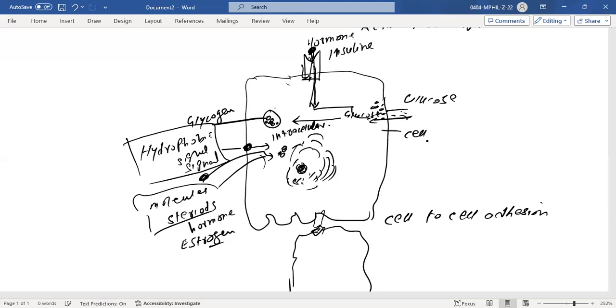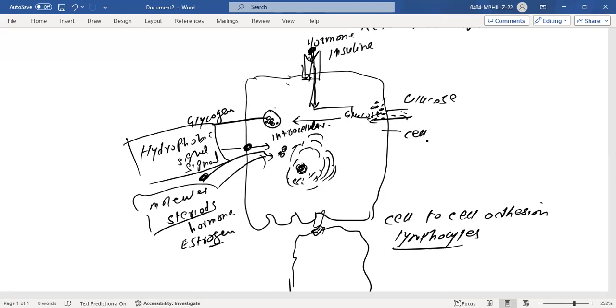Cell to cell adhesion. Direct cell to cell signaling by cells in contact with each other. For example, lymphocytes detecting foreign antigens on other cells. Lymphocytes are the defense system or immune cells. These immune cells, what do they always do?